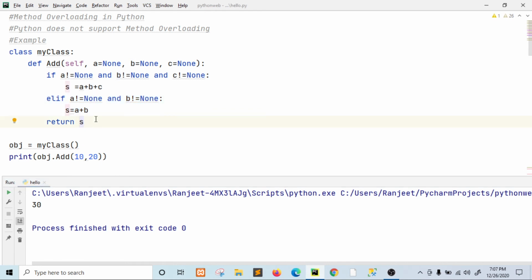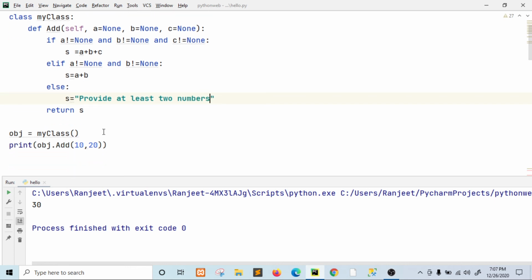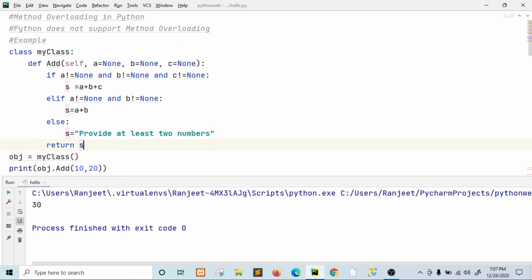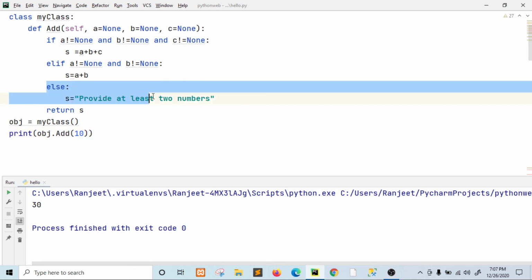And you can also use else: provide at least two numbers, right? So suppose if we provide only 10, then what will happen in this case? In this case the else condition will execute.